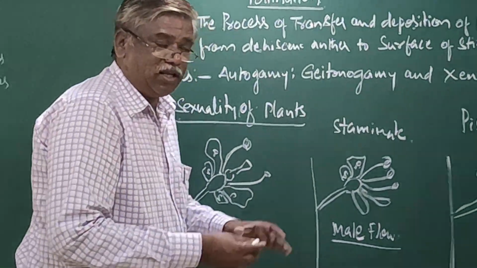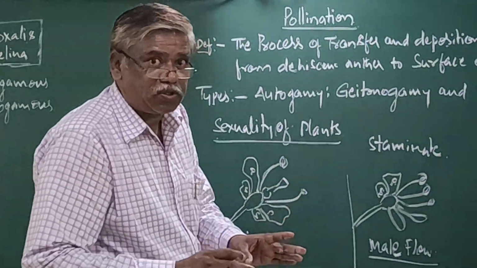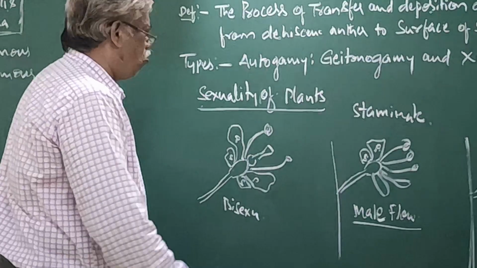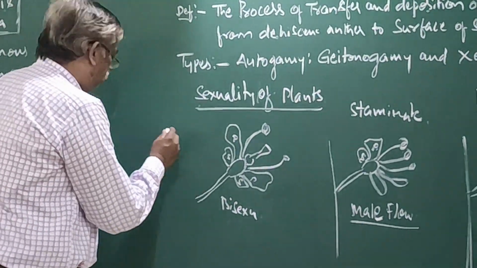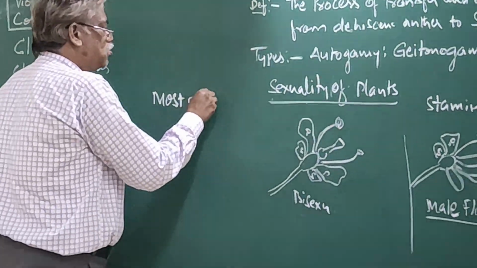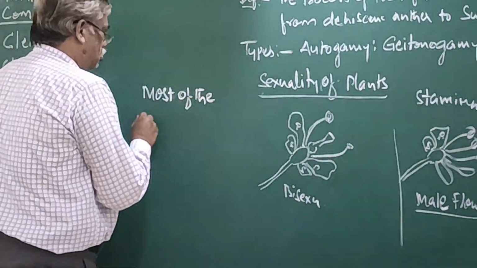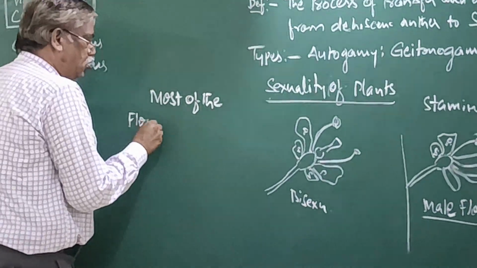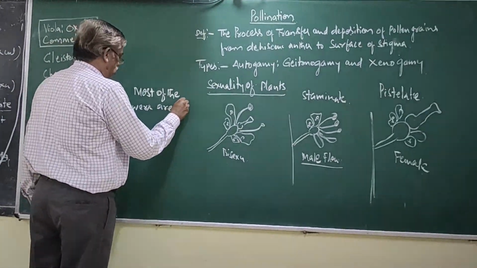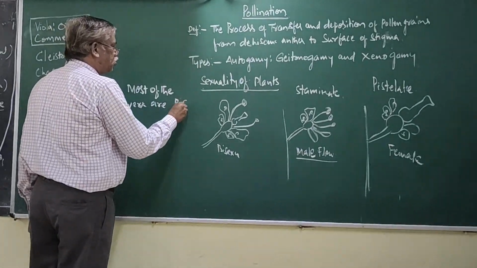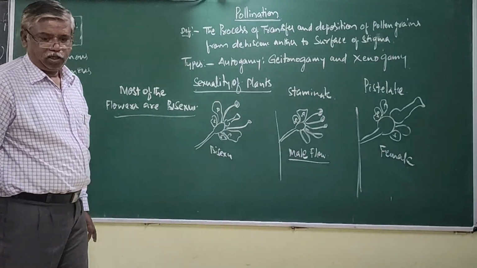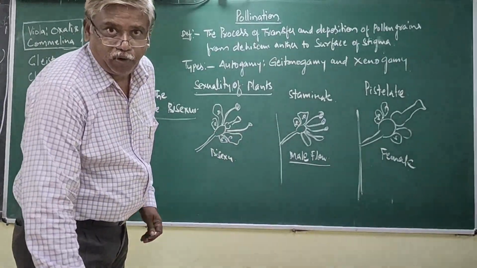That means the flowers may be bisexual, the flowers may be unisexual. But in angiosperms, most of the flowers are bisexual. Okay, this is the sexuality of flowers.